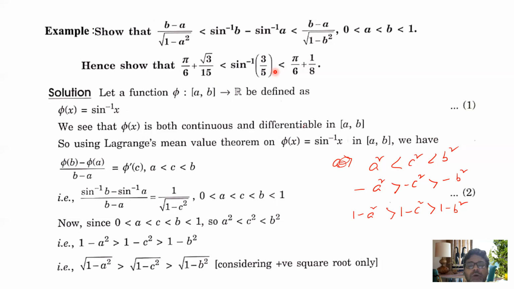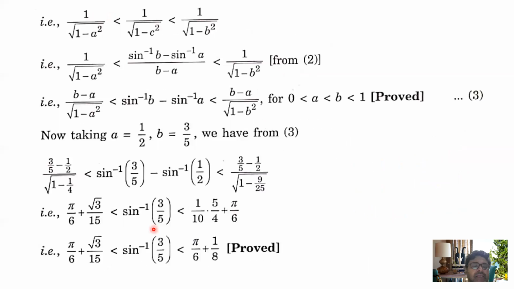Now tell me, for what value of x does sine inverse x become pi by 6? Pi by 6 means 30 degrees. Sine inverse half is equal to pi by 6, so that's why I am considering a equals half. If you have a doubt you may write, suppose... try to understand, it is very easy, and this is very important also.